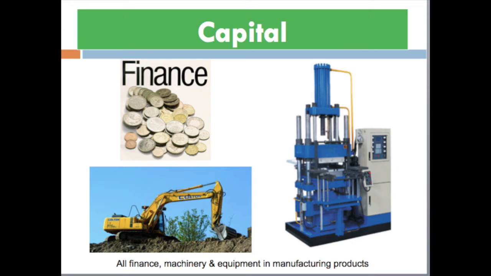In other words, capital means all the man-made goods and services that help to create other goods and services. So any kind of man-made goods and services that help to produce other goods and services are considered capital in business and economics.